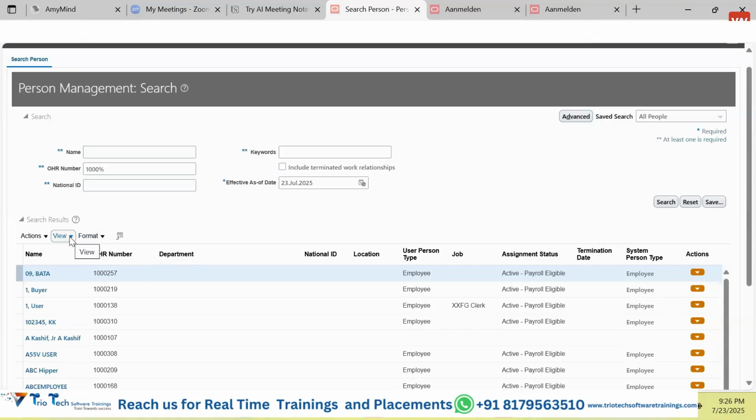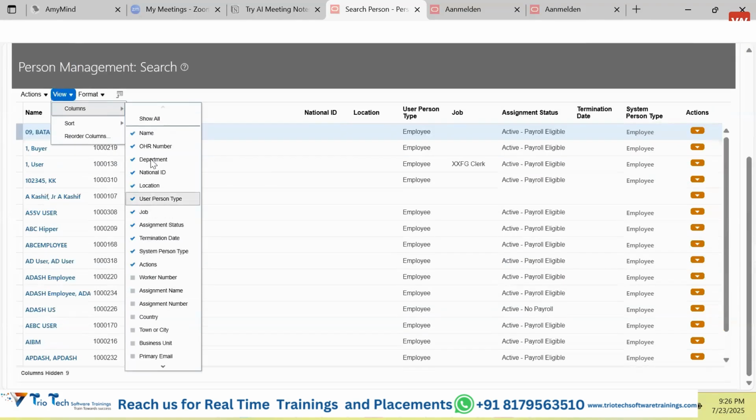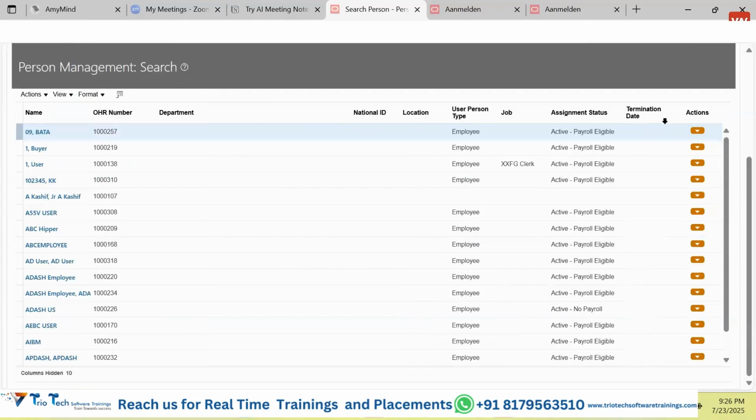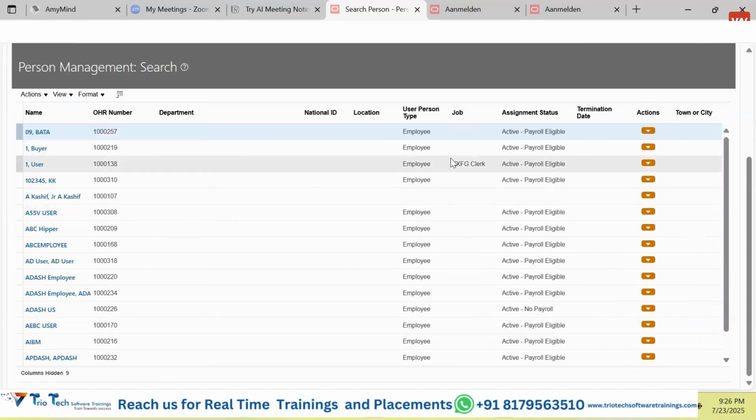In case, guys, you want to add a few more columns, click onto columns. Maybe Oracle has provided 40 columns to be displayed. By default, only a few are displayed. If you don't want to show the termination date or system person type, you can uncheck, and that column will be removed. If you want to add a few more columns, click onto this. If you want to show the country, click onto this, and country will be added.